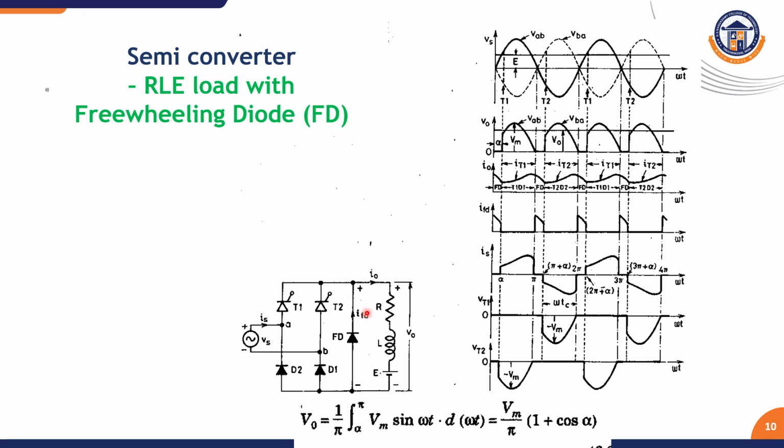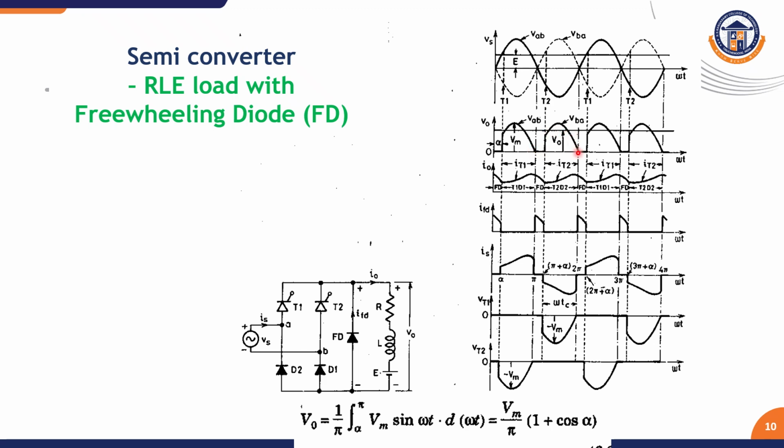Next we will enter into the semi converter. Previously we have seen the half controlled converters, that is with half waveforms. Here we will be getting the full waveforms at the output end. What is the difference? There we had only one device. Here we will be having four devices: two thyristors and two diodes. For the positive cycle, as we saw in the full wave converter of uncontrolled converters, T1 and diode D1 will be conducting for the positive of input, and in the negative of input T2 and diode D2 will be conducting.